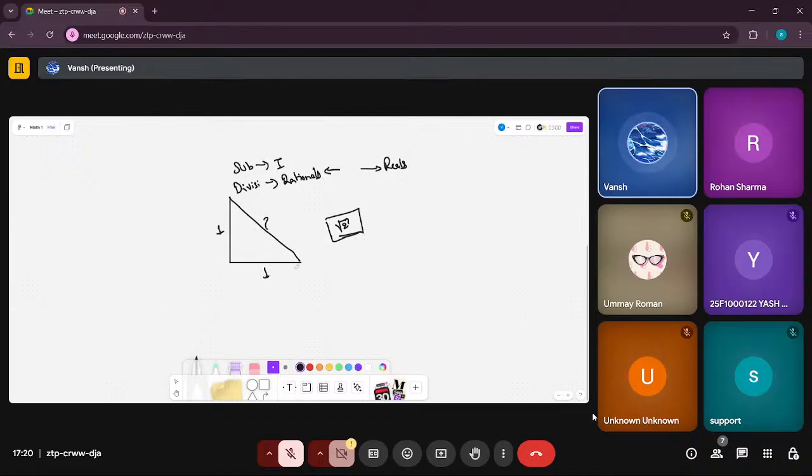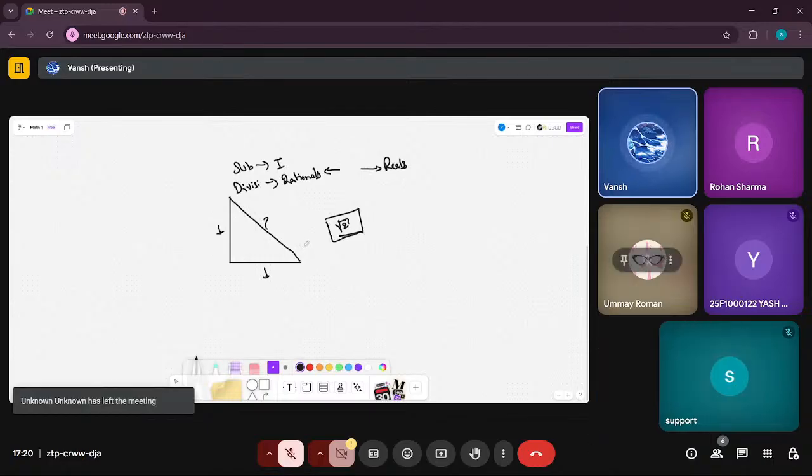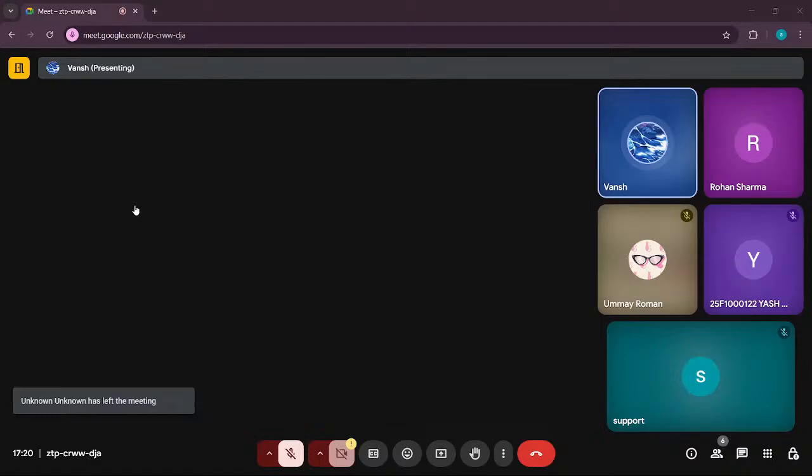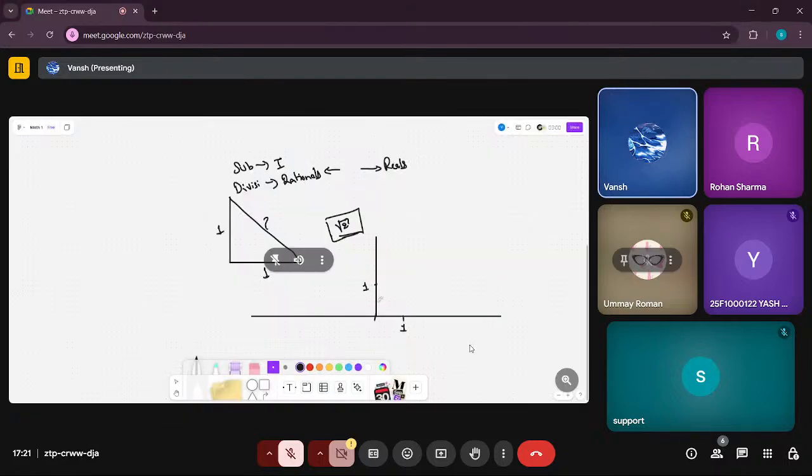So there exist infinitely many irrational numbers, which create holes, which create blind spots in our number line of rationals. This is our normal number line. Okay, this is one, and let's just extend this number line in this direction as well. And this is one.